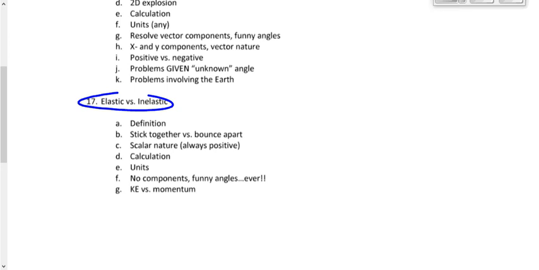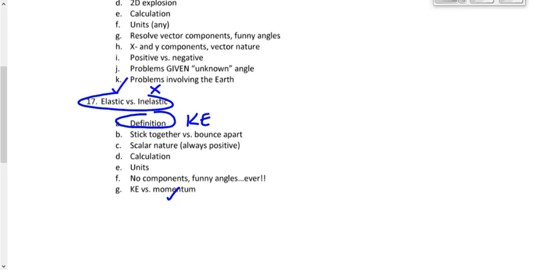We classified collisions as either elastic or inelastic. If you remember, an elastic collision is a collision in which kinetic energy is conserved. Why do we not talk about momentum in the context of an elastic collision? Because momentum is always conserved, right? Momentum is always conserved whether we're talking about an elastic collision or an inelastic collision. The definition of elastic is based on kinetic energy.